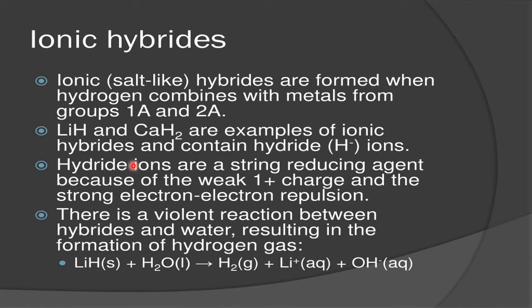Okay, hydride ions are strong reducing agents because of the weak plus one charge and the strong electron repulsion. The hydride is H1 minus, a small ion with two electrons, so they go for electron repulsion, and the plus one nuclear charge is also very weak, unstable to hold them. That's why they want to give back an electron and become normal H. That's why they are easy electron donors. For this reason, H minus 1 is a strong reducing agent.